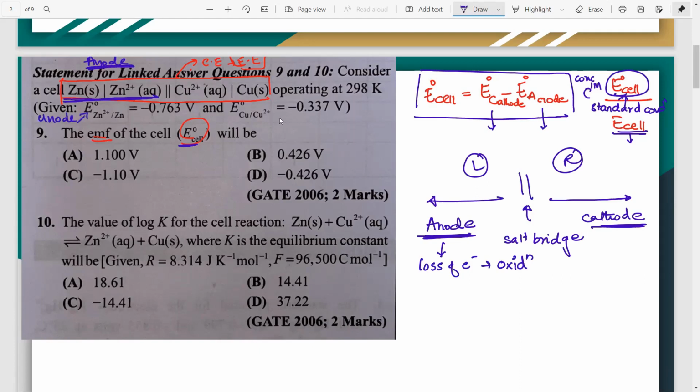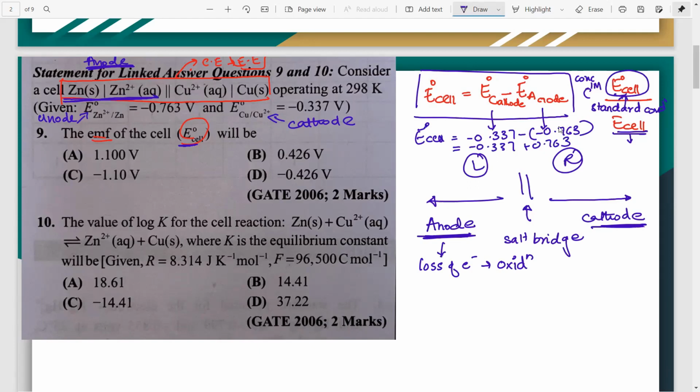Then what is the cathode? The Cu is the cathode, so this is the cathode. Now simply what you need to do is substitute in this equation. So E0 cell will be equal to E0 of cathode, that is 0.337, minus of minus 0.763, that will become plus 0.763. So calculate this, and whatever answer you get, that will be the standard EMF.